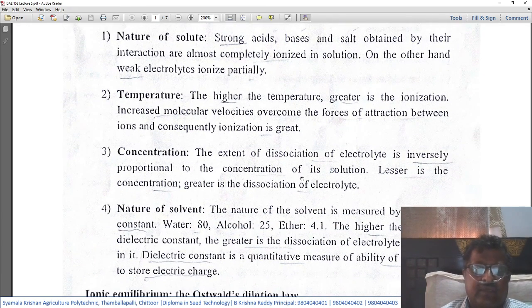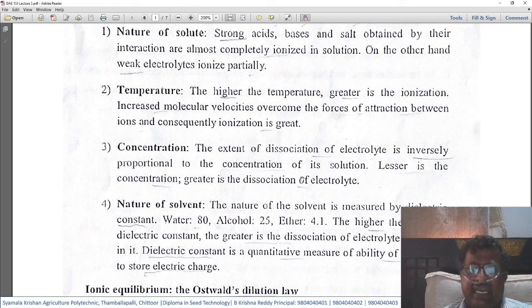Then temperature. Higher the temperature, greater is the ionization. Increased molecular velocities overcome the forces of attraction between the ions, and consequently ionization is great. That is, ionization is very fast. Whenever the temperature is increased, the molecular velocities will increase. This increased molecular velocity will overcome the forces of attraction between the ions. So because of this, the ionization process will speed up.